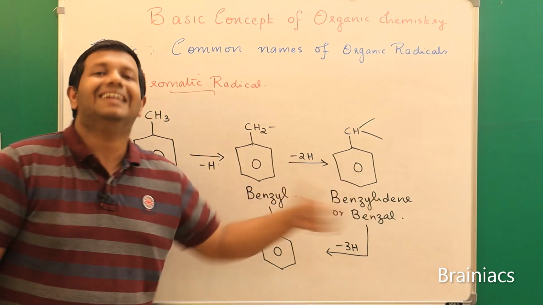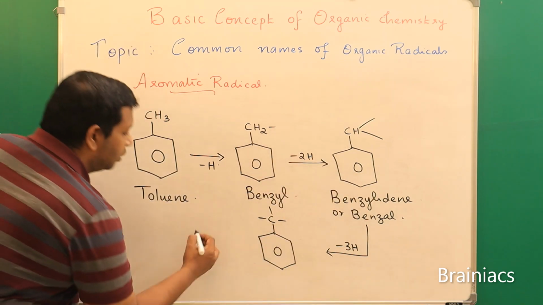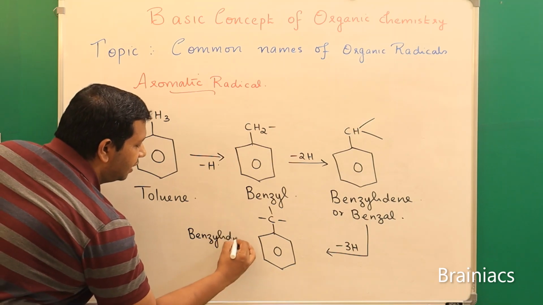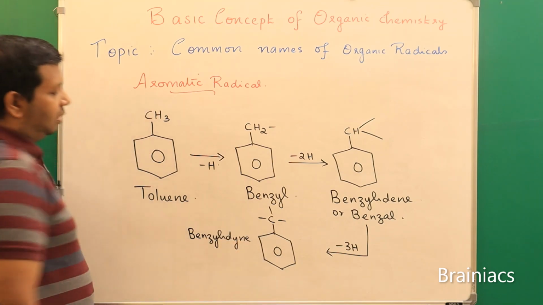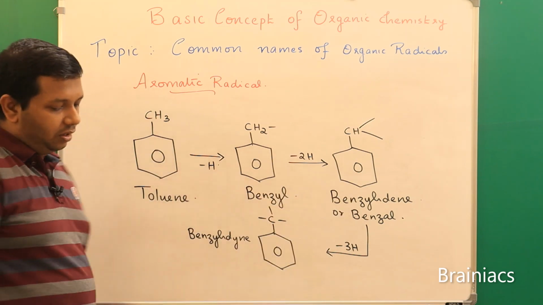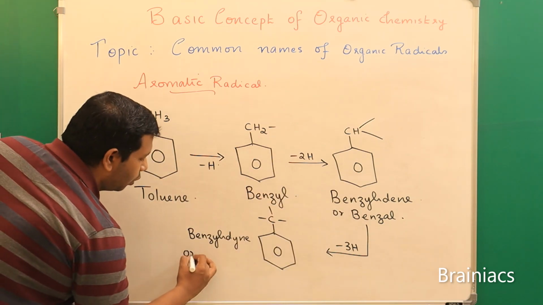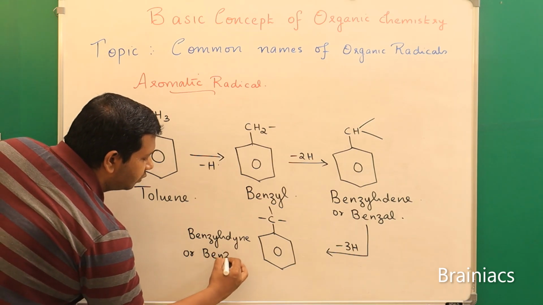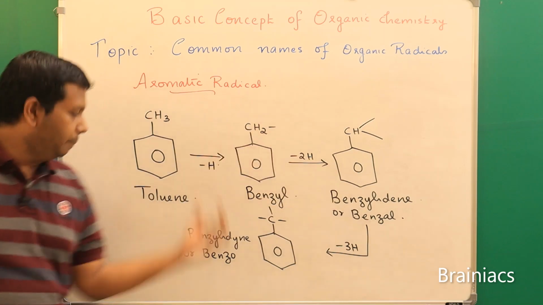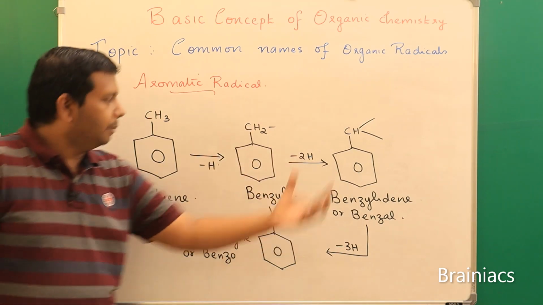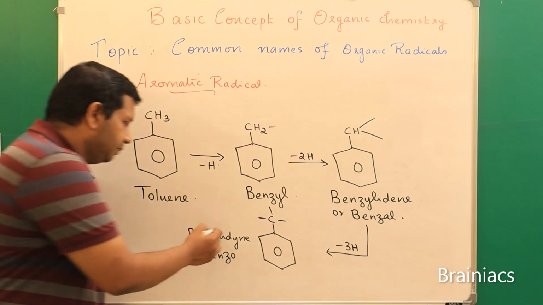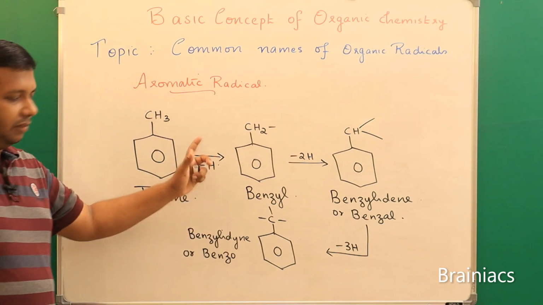So we can call this benzylidyne, or there is a common name similar to benzal. It is called benzo. So very simple: benzyl, benzal, benzo, or benzyl, benzylidene, benzylidyne. Okay. So these are the various things.